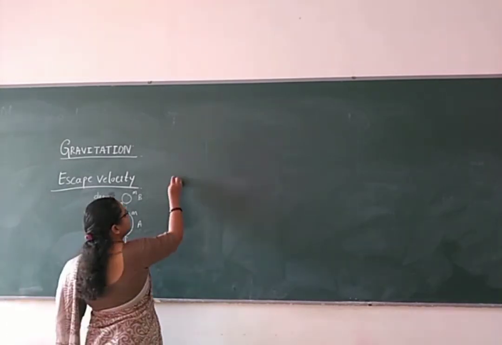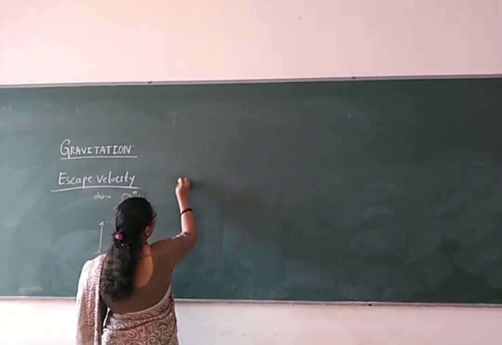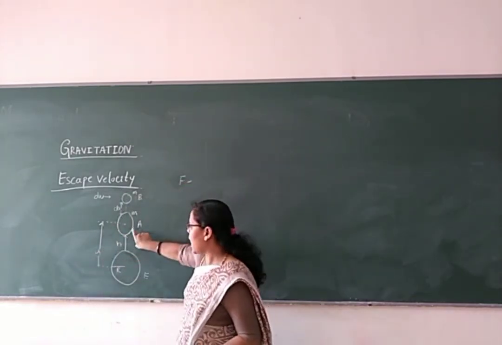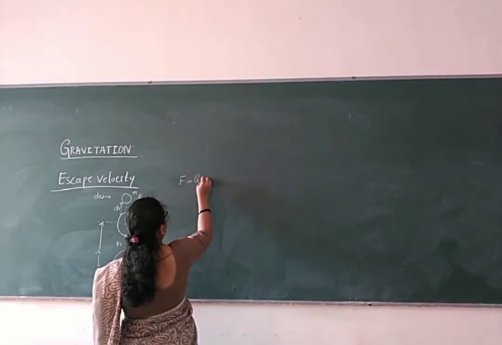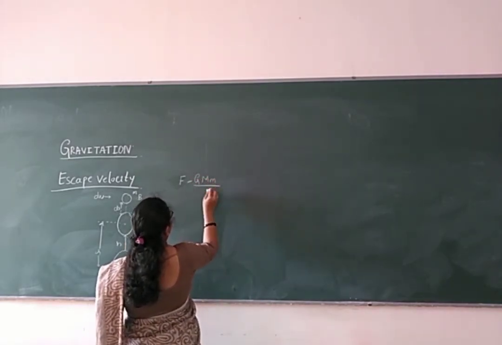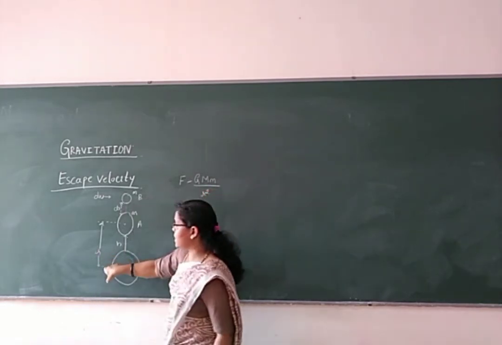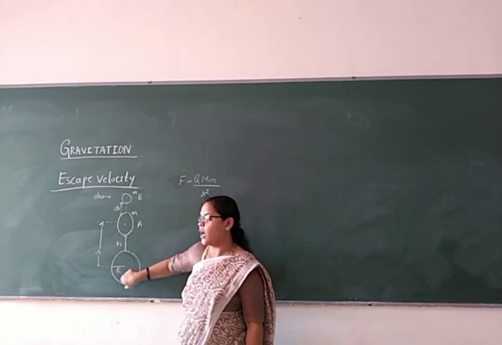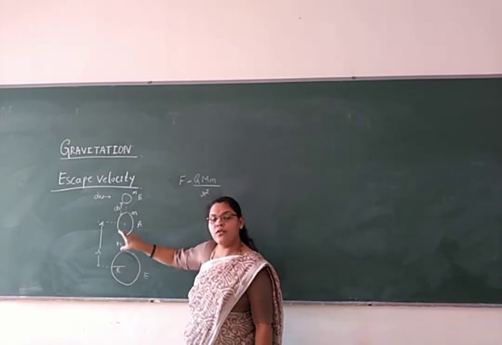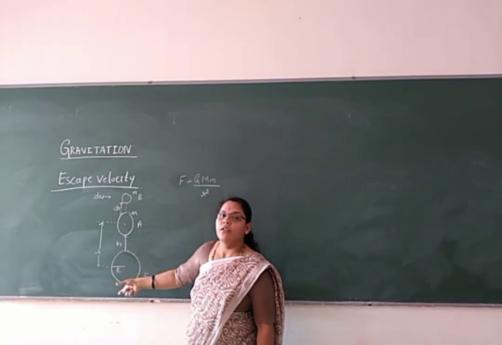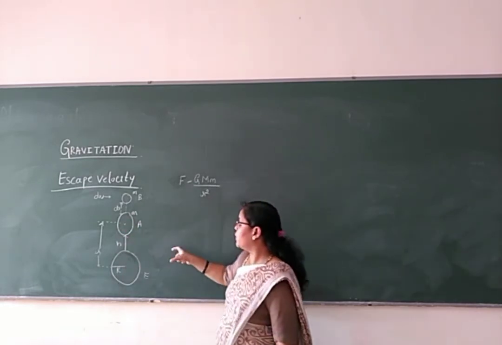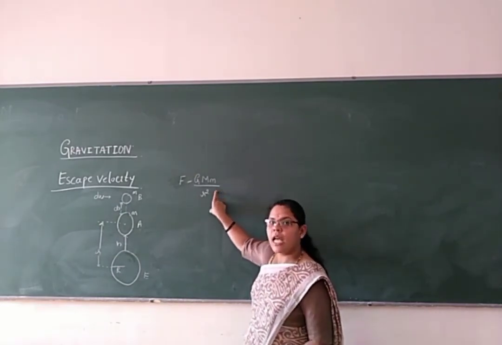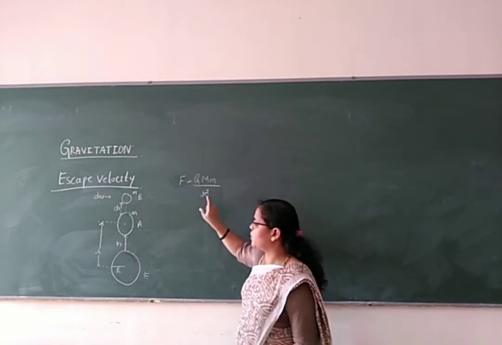According to Newton's law of gravitation, what is the force of attraction between the body and the earth here? It will be G capital M small m by r square. R square means the distance from the center of the body to the center of the earth. So the force of attraction, or central force, between these two bodies takes place from the center. The force of attraction between these two bodies is directly proportional to the product of their masses and inversely proportional to the square of the distance between them.